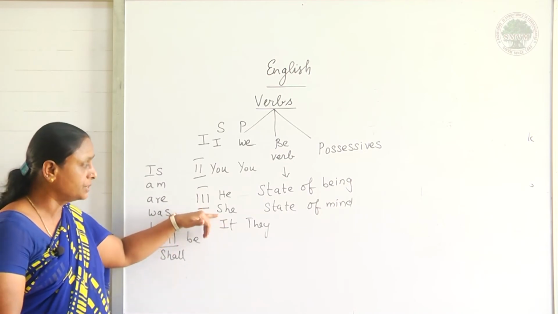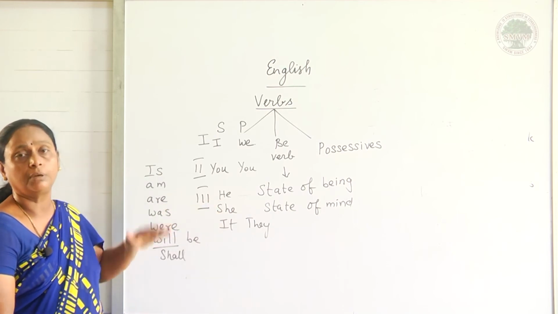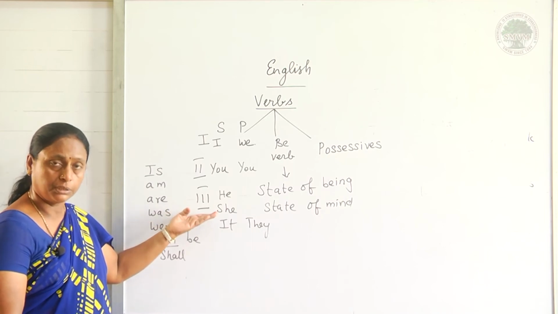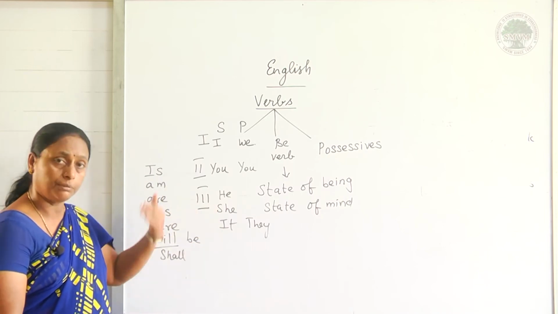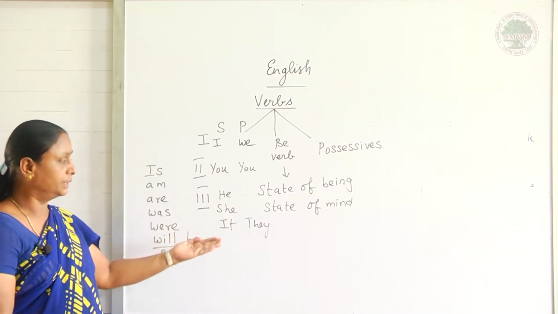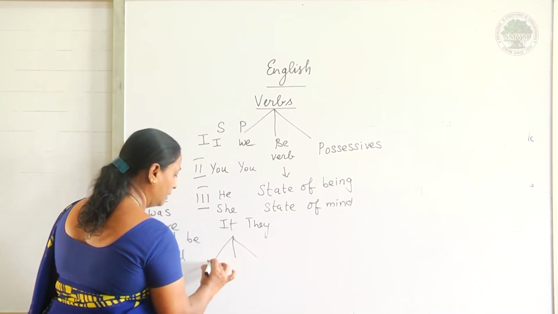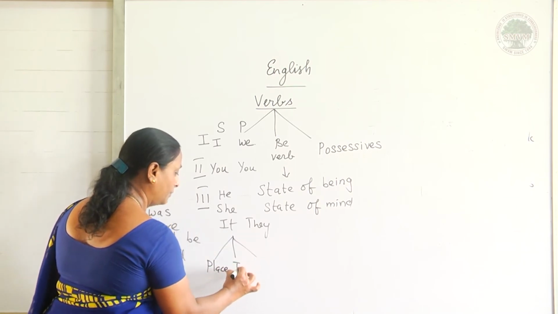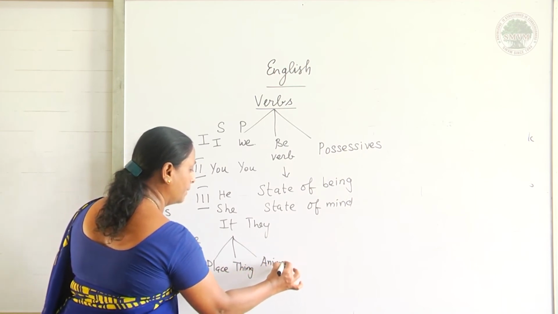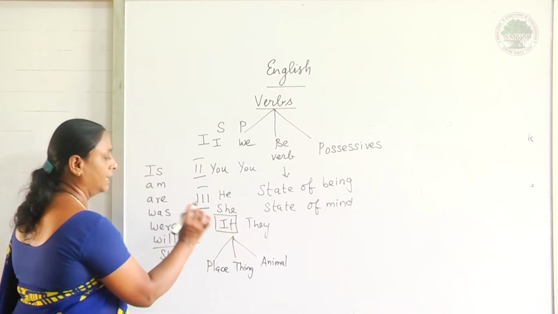Now come to she. She refers a feminine person. Feminine person means any female gender. Who are they? My mother, my sister, my grandmother, my auntie, my friend. My friend may be a female person. I represent them as a singular. It refers for the remaining three. What are they? Place, things and animals. Suppose if my subject is singular means I have to refer it as it.